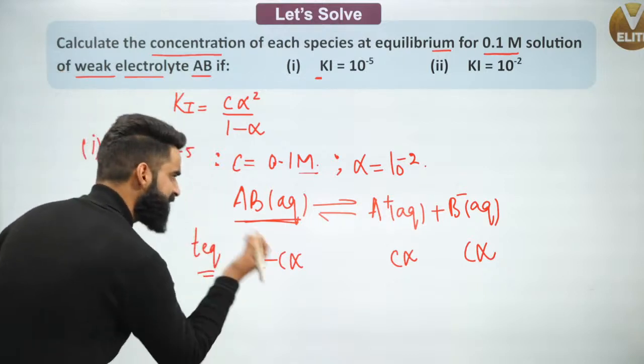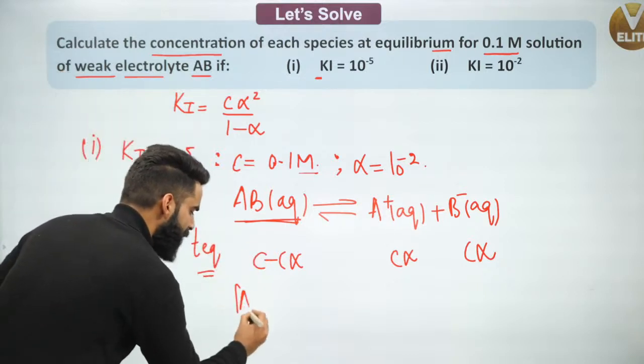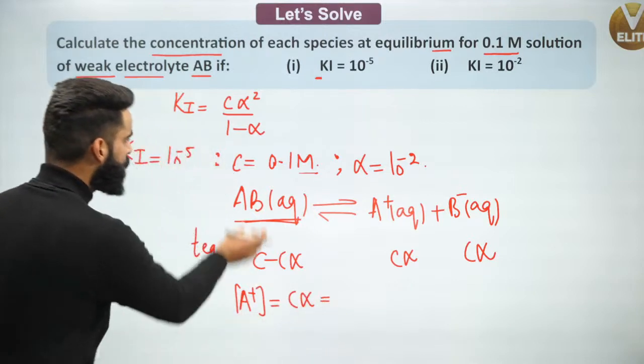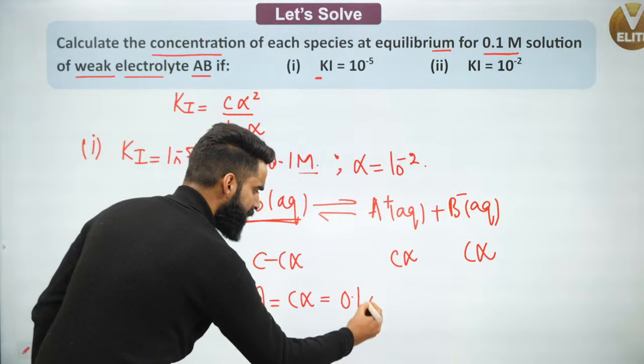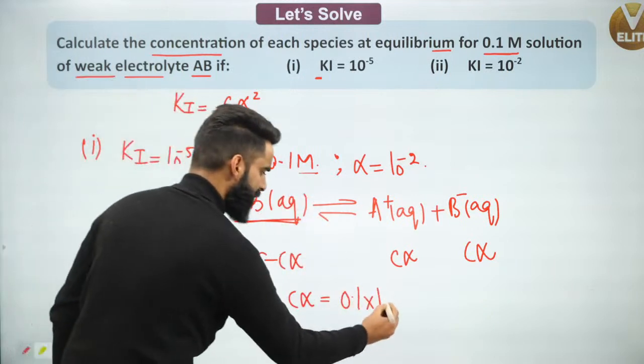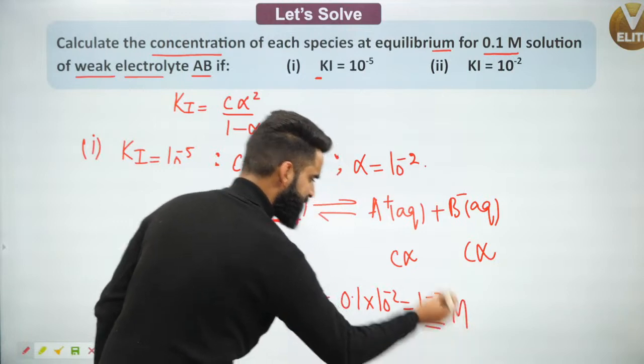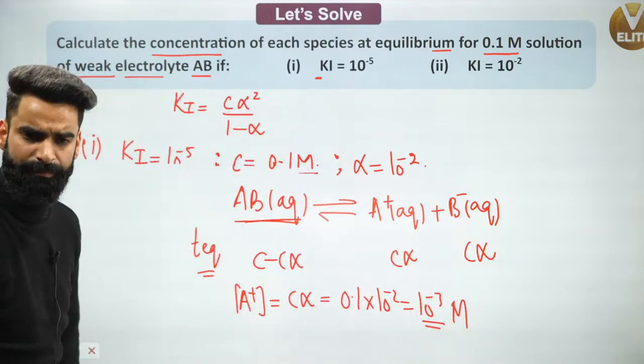Now guys, I can simply do what I was supposed to calculate. Concentration of A positive is equal to what? C alpha. Do we know the C value? Yes, 0.1. Do we know the alpha value? Yes, 10 power minus 2. The value will be simply 10 power minus 3. So 10 power minus 3 is the concentration of A positive at equilibrium.